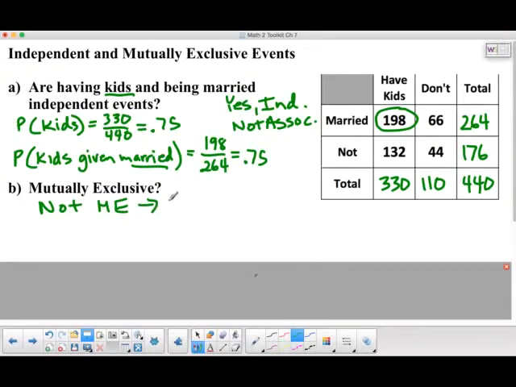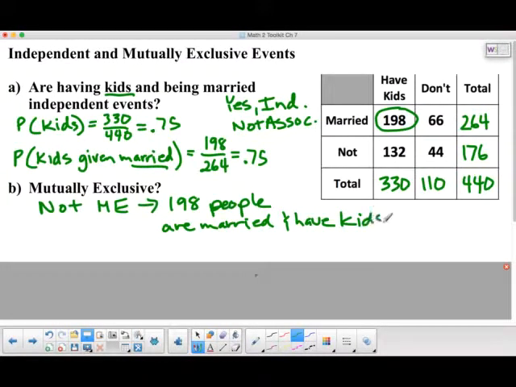And the reason why is 198 people are married and have kids. So that is why they are not mutually exclusive. So let's look at one more example here so you can kind of see it in action one more time.